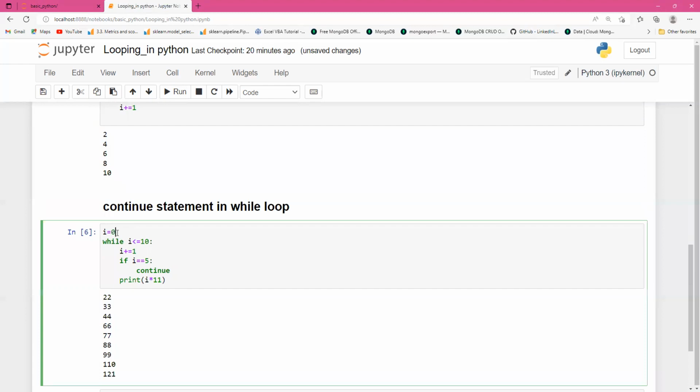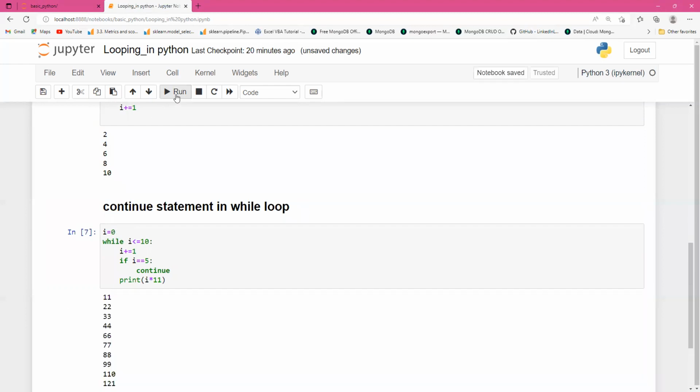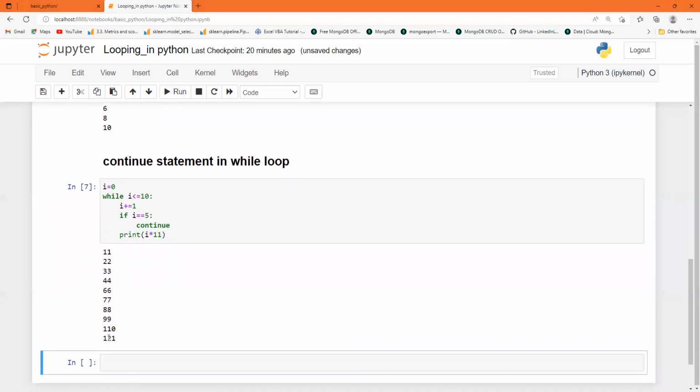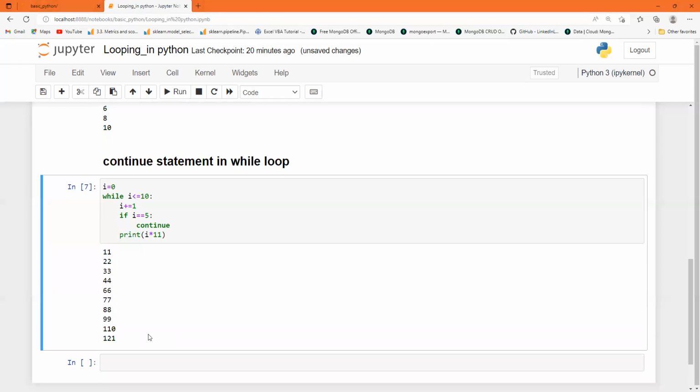Because we have taken I as 1. Suppose we take 0, then 11 will also come. Yes, 11 will also come, and the next term, that is 121, will also come. So we can use the continue statement here.